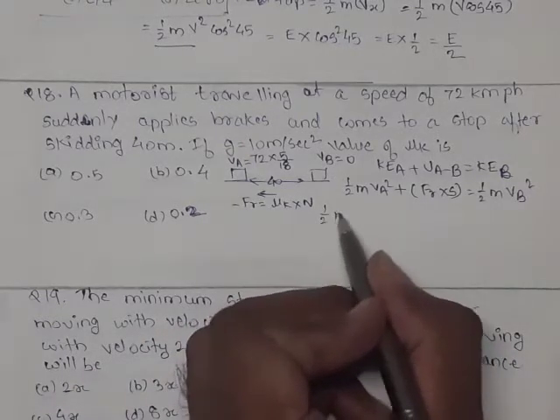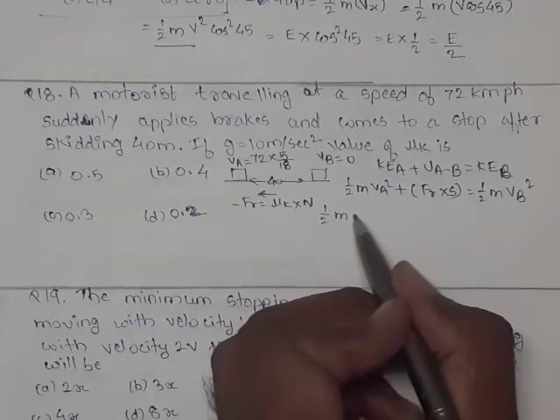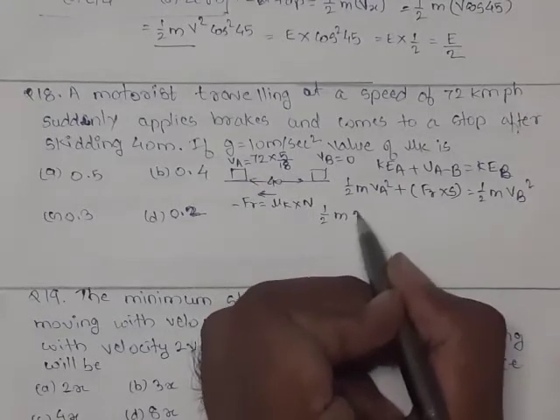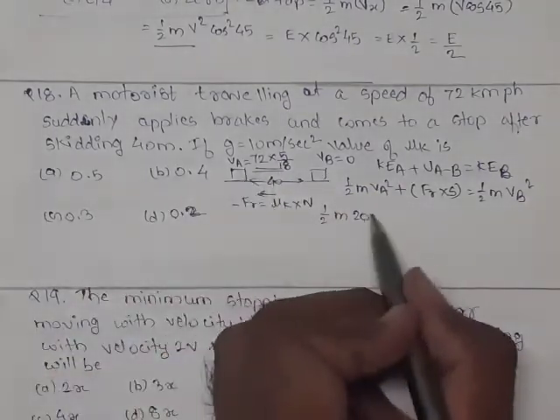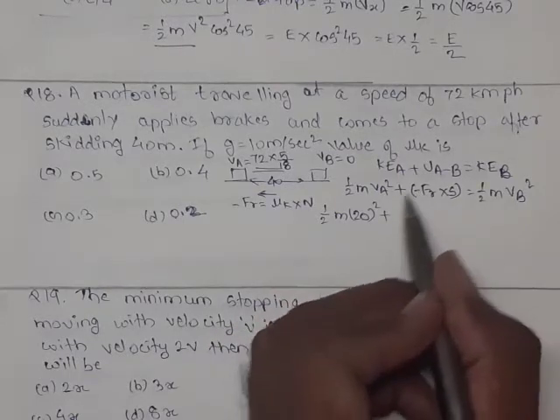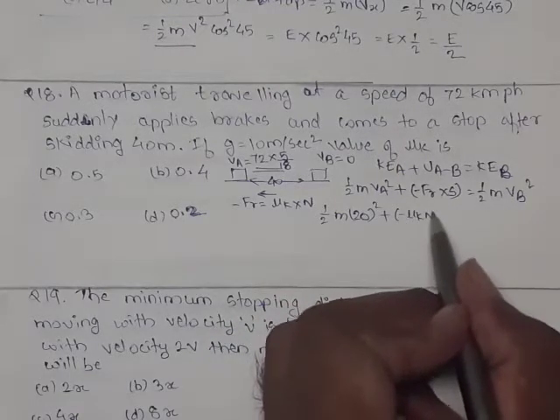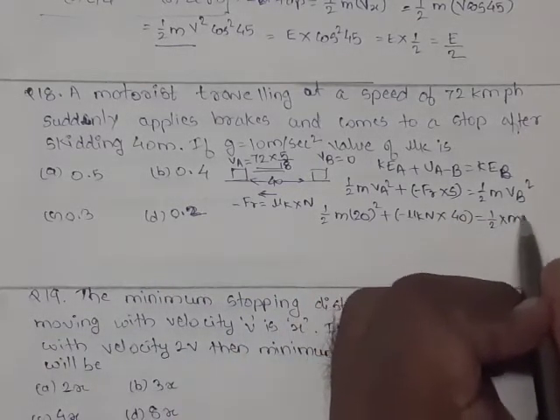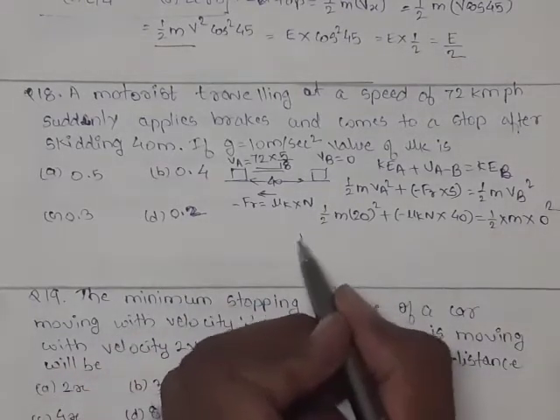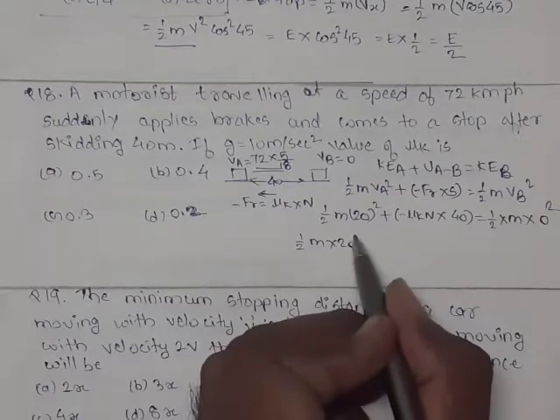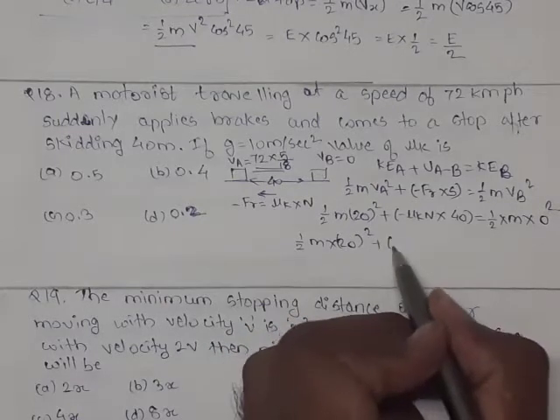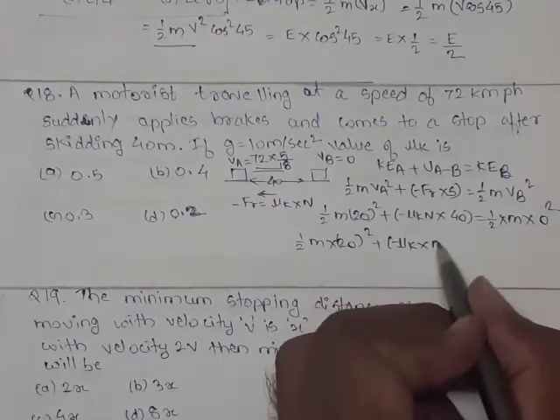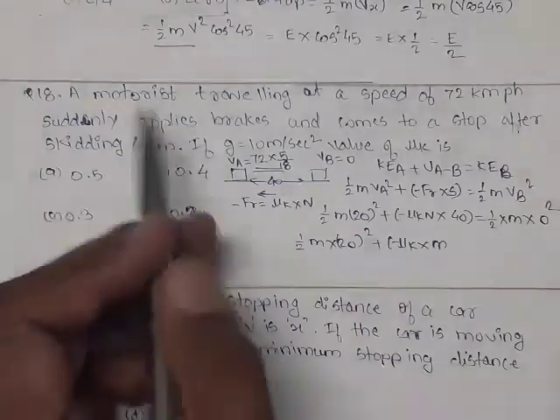So here 1/2 m. What is Va square? 72 into 5 by 18. This value comes to be 20. And this Fr is minus mu k into N into S. S is 40, equal to 1/2 into m into 0 square. So here 1/2 m into 20 square plus, in bracket, mu k. What is N? N is normal reaction. Normal reaction is equal to weight of that car or motorist.